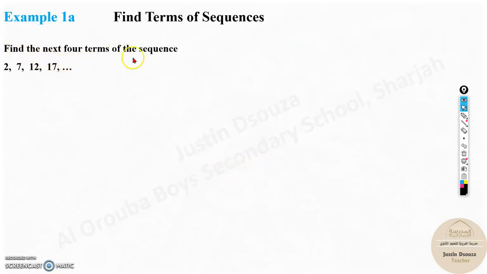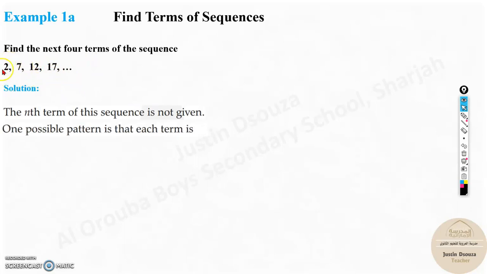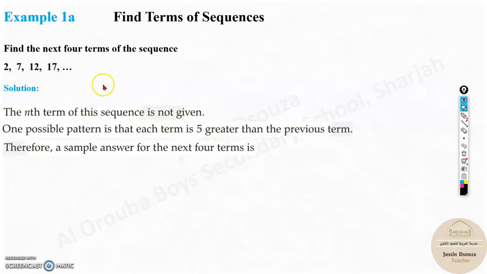Find the next four terms of the sequence 2, 7, 12, 17. We have done this in the last lesson. It's the same one. See the common difference. Is there any common difference? You can see 5 is being added all the time. The nth term is not given, so it is an infinite sequence, but we know the pattern is basically 5 greater than the previous. So the d value is 5.